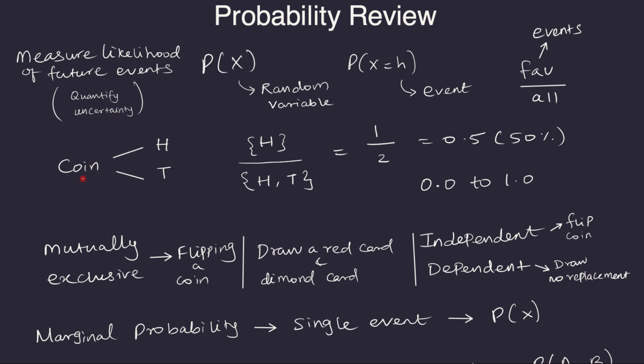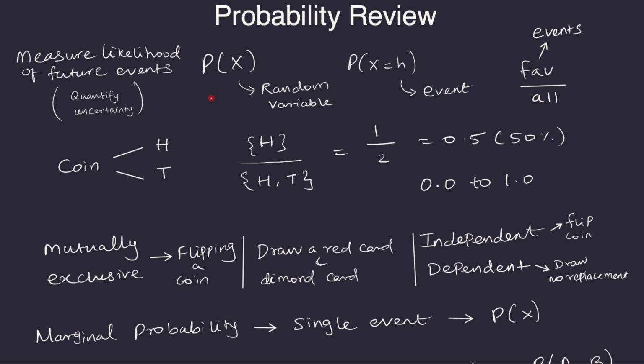So if you're taking coin flipping as an example, you know that you'll get either heads or tails when you flip the coin. But you'll not know the outcome until the coin is flipped. But if you want to say whether you are going to get heads or tails, you'll be relying on probability. You'll be using probability to say how likely it is that you are going to get heads or how likely it is that you are going to get tails.